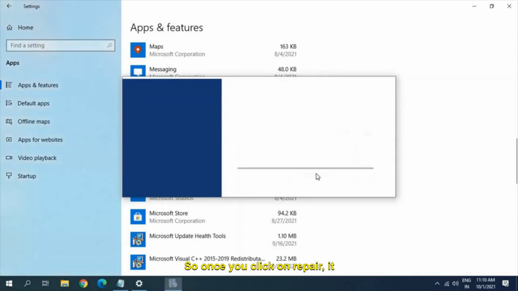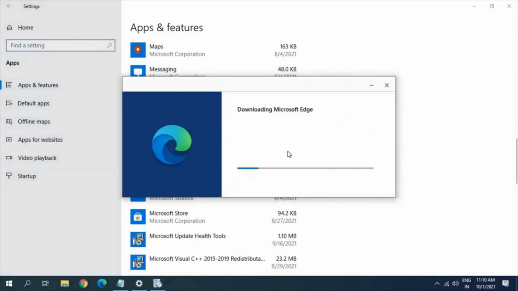Once you click on repair, it will start downloading Microsoft Edge and repairing your browser. Now I can see downloading Microsoft Edge, 36 seconds remaining. It will install a fresh copy of Microsoft Edge to your Windows without affecting any browser data. Once this is done, restart the computer and see if your Microsoft Edge is working or not. And if it's not, we will move to the next step.